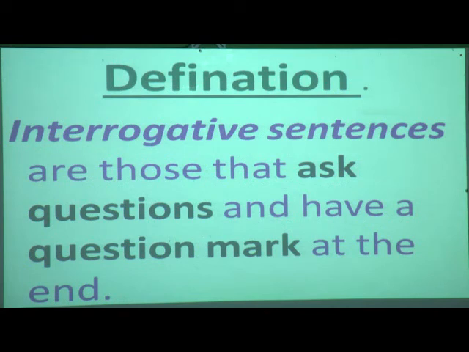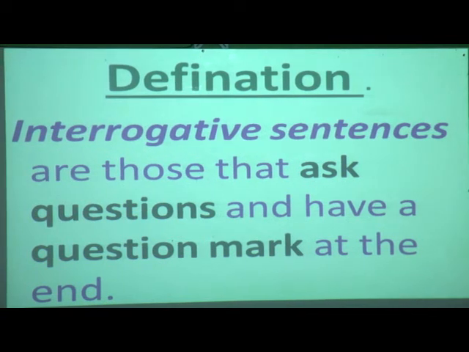So students, what is an interrogative sentence? It means when we ask questions to anyone, any type of question. What is your name? What is your school name? How are you? How old are you? Where do you live? It means when we expect some answers. And one more thing you have to keep in mind: whenever we write interrogative sentences, you have to end them with a question mark. So I hope you have understood in detail what interrogative sentences are.